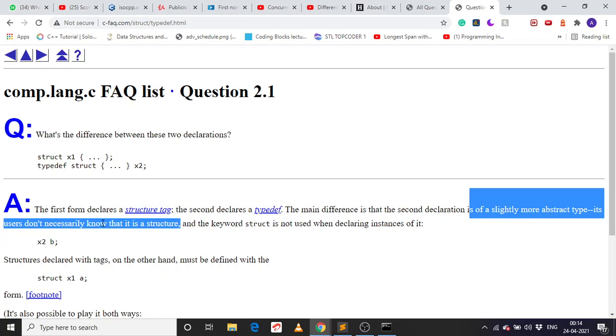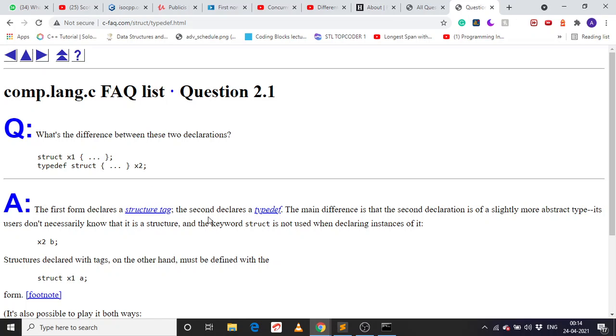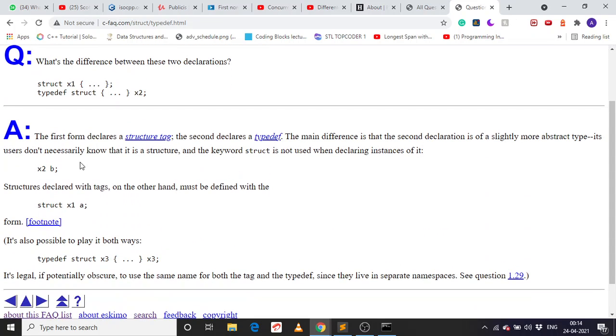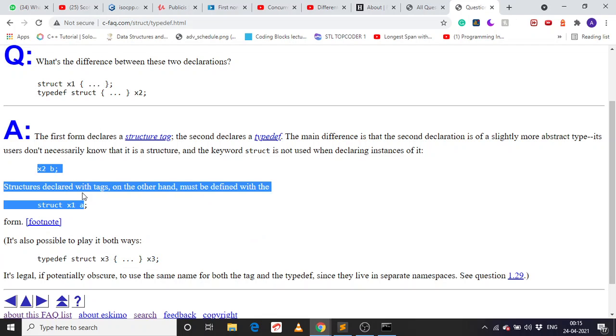Its users don't necessarily know the type of structure. The keyword struct is not used when declaring its type. A structure declared with a tag, on the other hand, must be declared with struct. So it's not specific to C++, it's specific to C. In C++ we don't need the struct keyword. We can directly use it this way. Okay, so there's no difference.